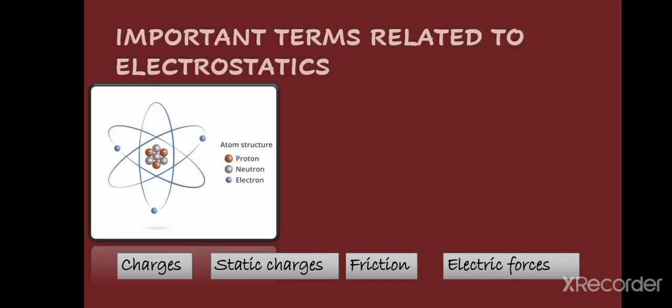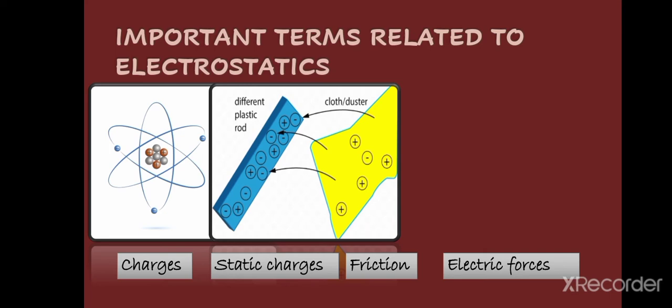Next term is the static charges. Static charges means the charges at rest. Here you can see two different materials. One is plastic and the other is cloth. So you can see some charges, positive and negative, present on the plastic and in the duster also. They are contained on these objects, they cannot move. So we can say that these charges are present on the objects. They are static there. So these charges are called static charges. They are at rest.